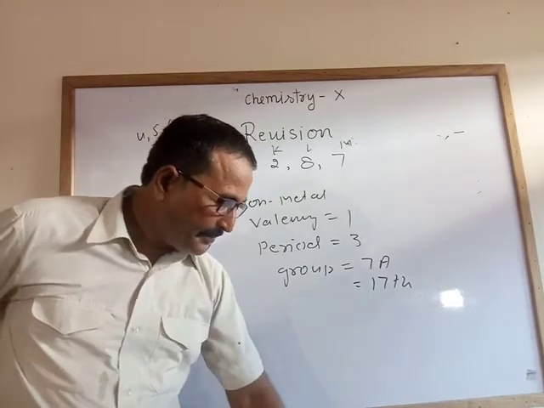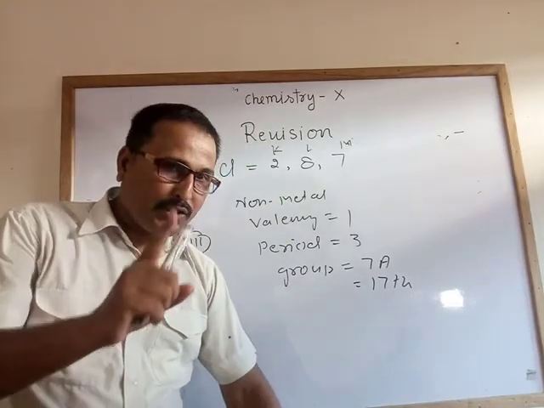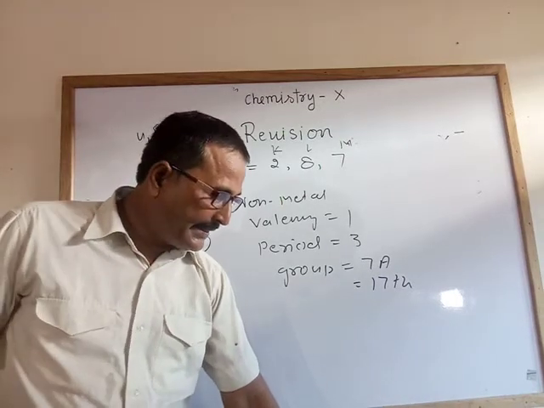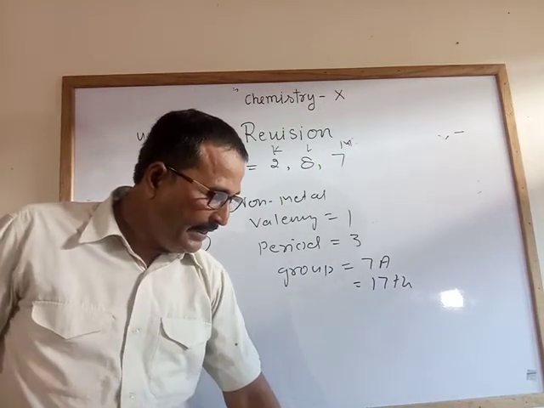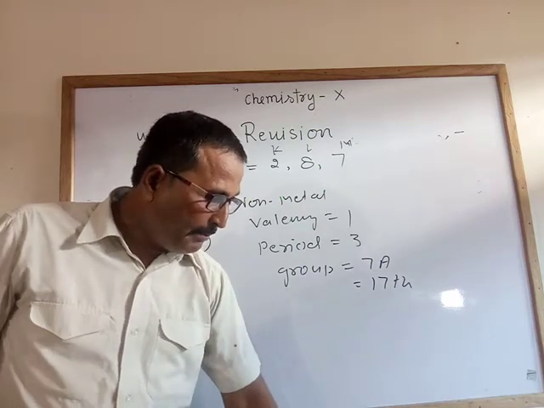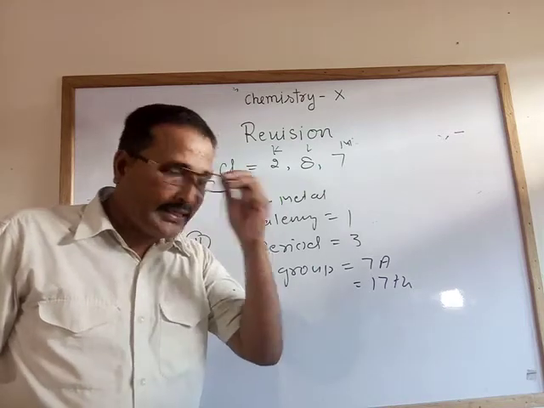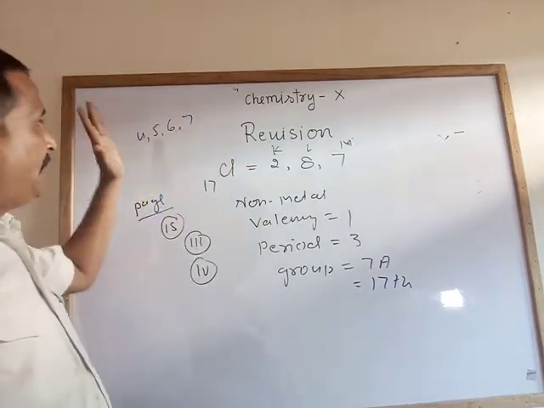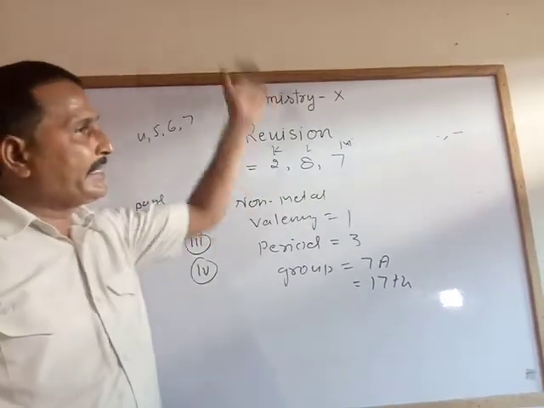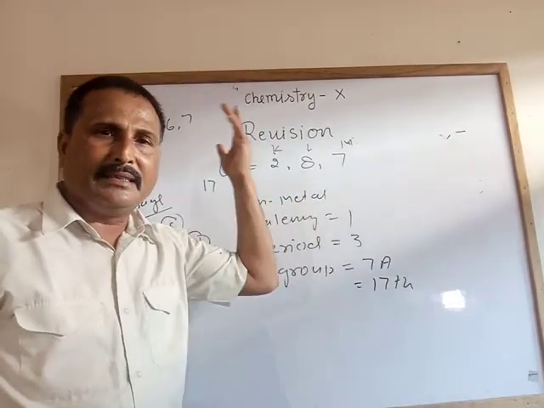See here, across the period atomic size decreases, ionization potential increases, electron affinity increases, electronegativity increases, non-metallic character increases, metallic character decreases. You see that only when we move left to right, only atomic size and metallic character decrease, the remaining increase.